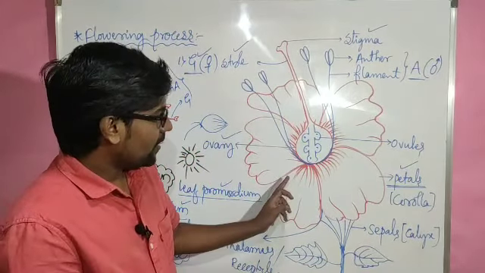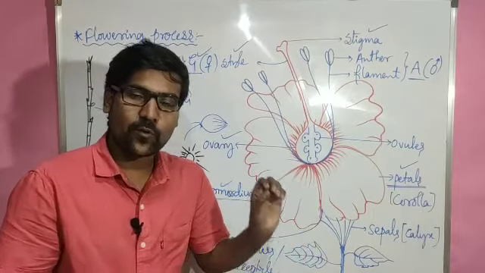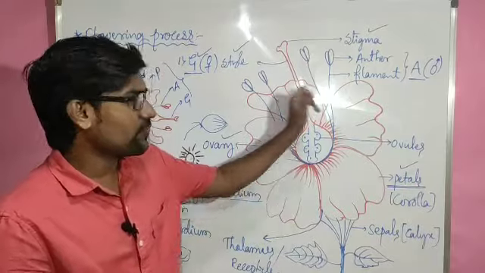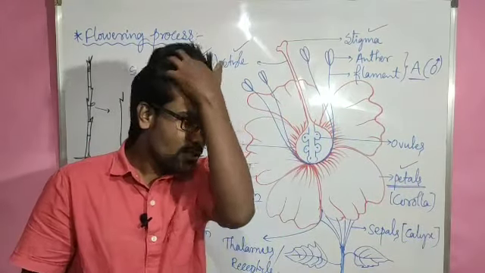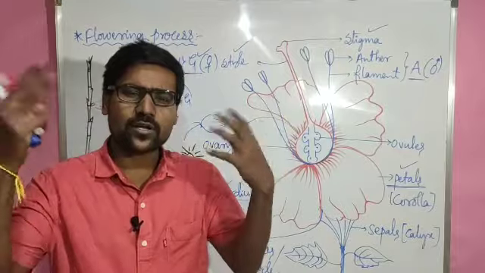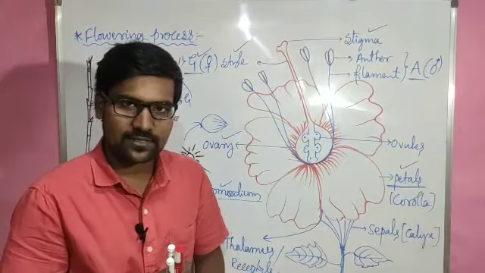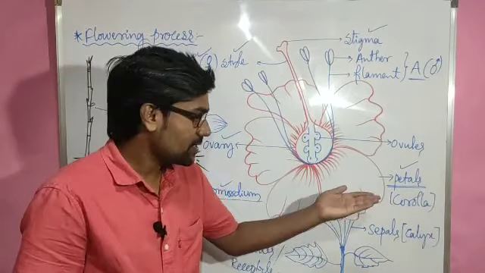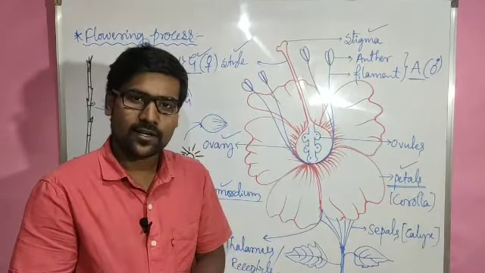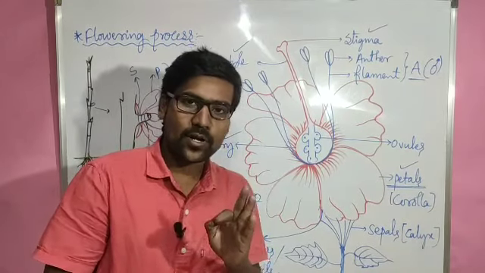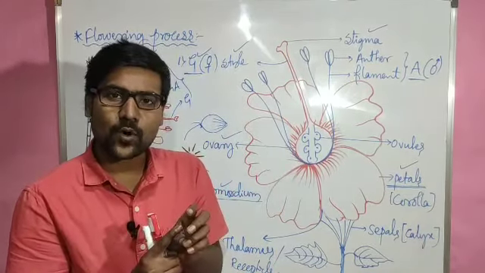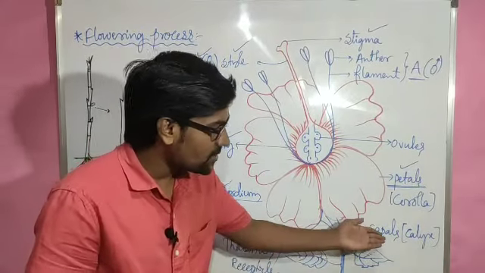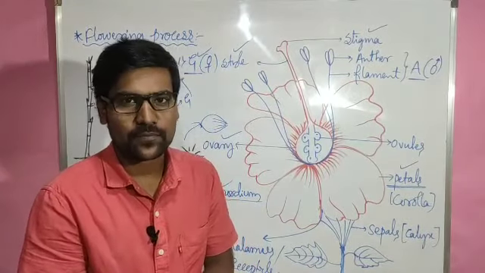And some flowers have a colorful nature on their petals. They may have different colors, red, pink, brown, yellow, different kinds of colors may be present in the petals. And some flowers will be white in color. That means the petal color will be white. And what is the importance of those white petals, and what is the importance of the presence of varieties of colors in the petals? In the same way, what is the use of these sepals for the flower?